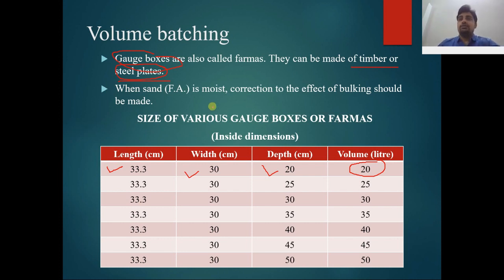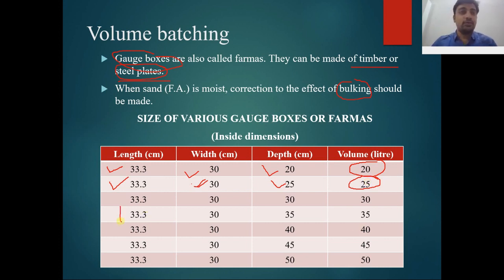And if you are facing a problem regarding bulking, you have to calculate this factor also. The second one is 33 centimeter length, 30 centimeter width and depth is 25. It means this forma will give you 25 liters.